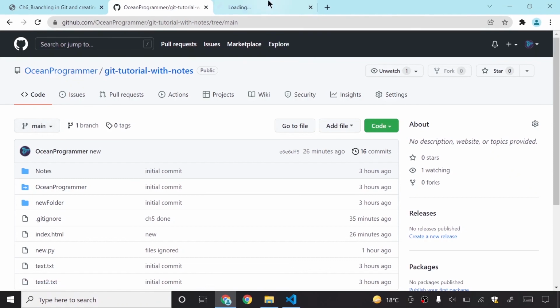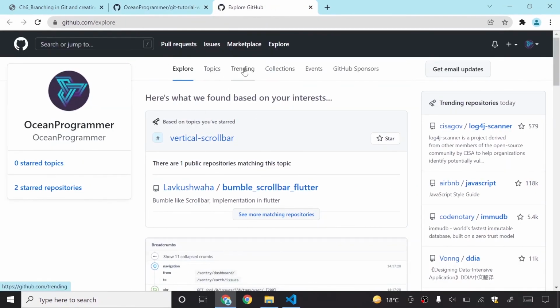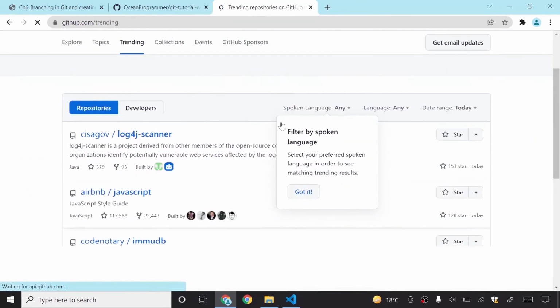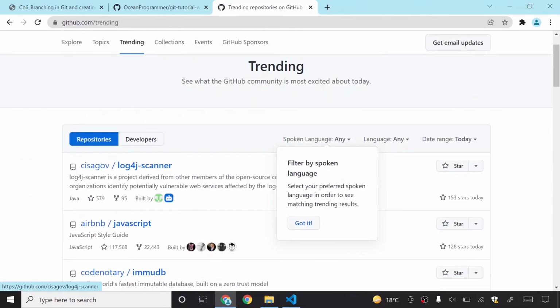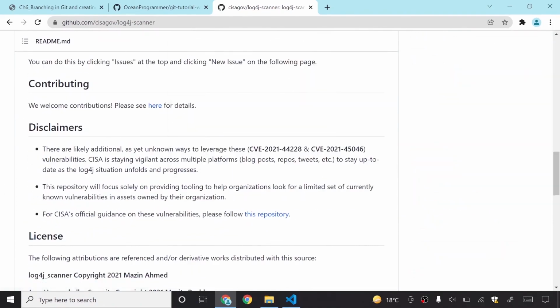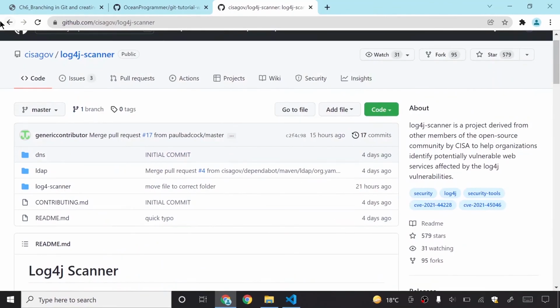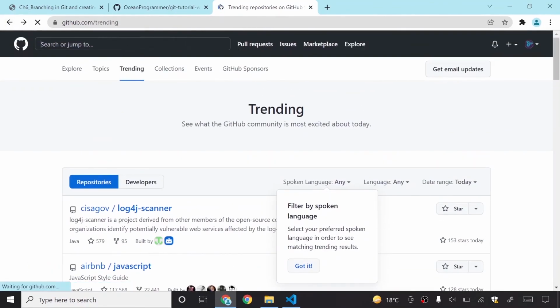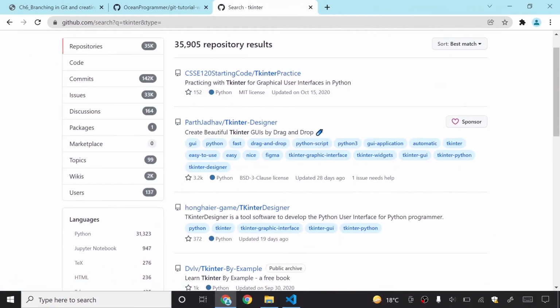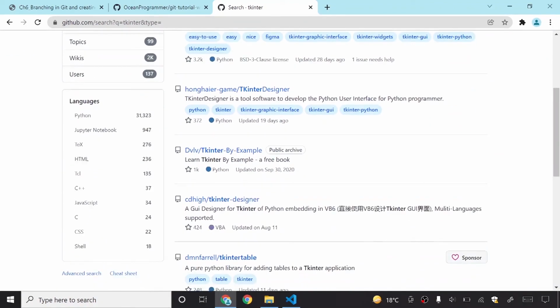Yes or no? I will just go to Explore, and then I will see a couple of trending repositories, and then I will see this first repository, and then this one. I can see that there is a big readme about this repository. I can even go anywhere. If I want to see the Tkinter repository, and I want to see the official one. So is there an official Tkinter?